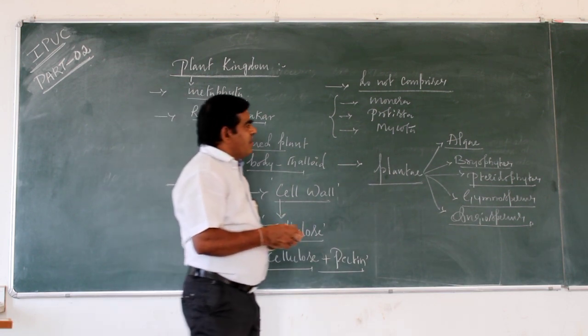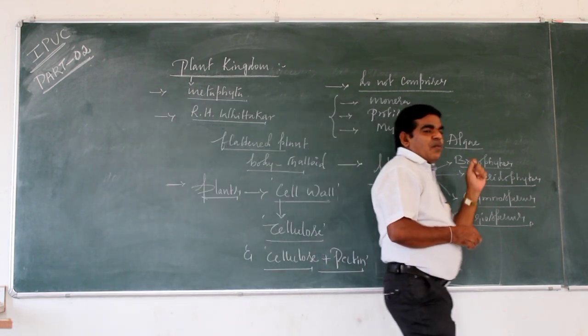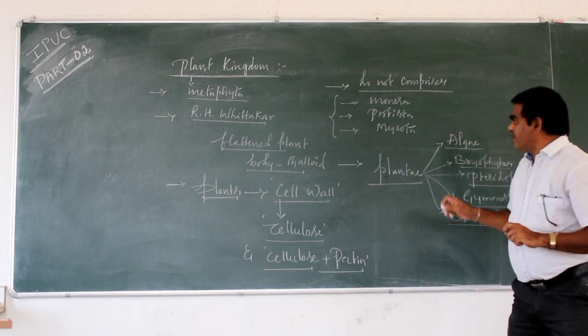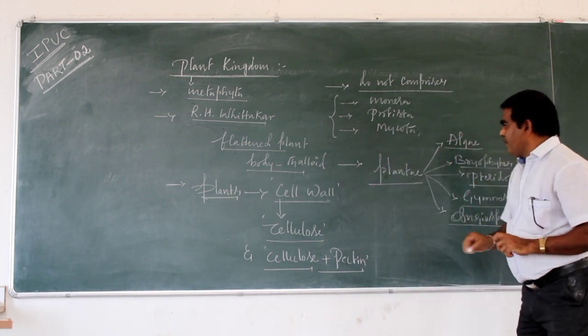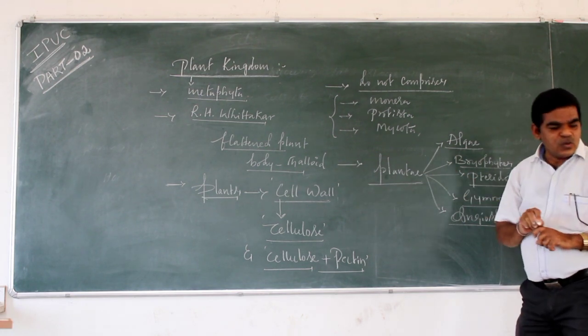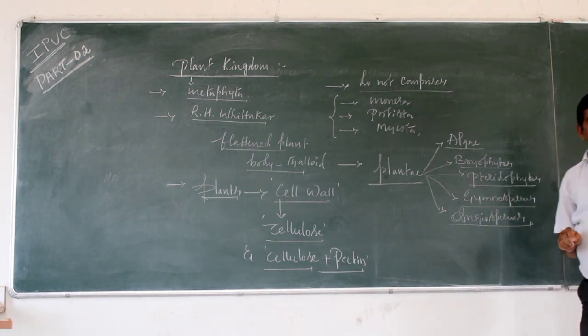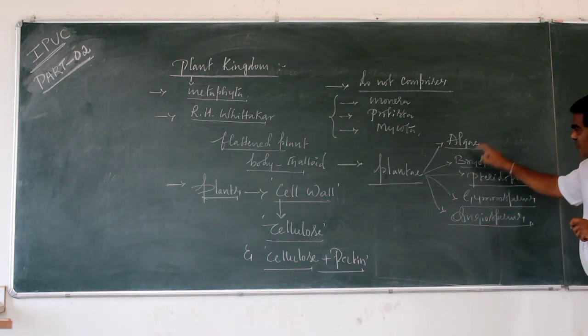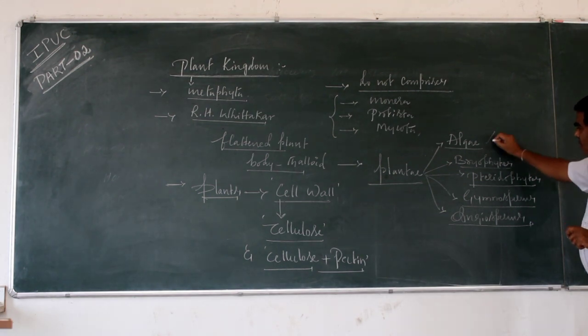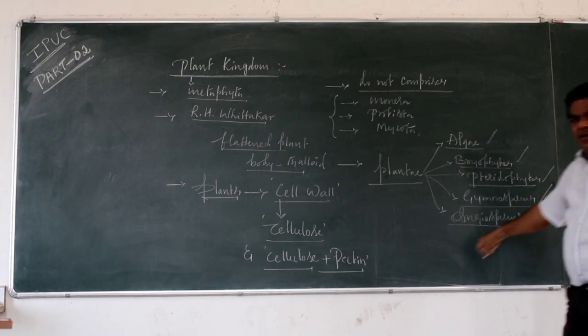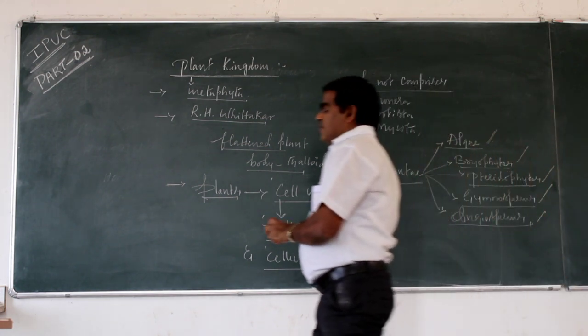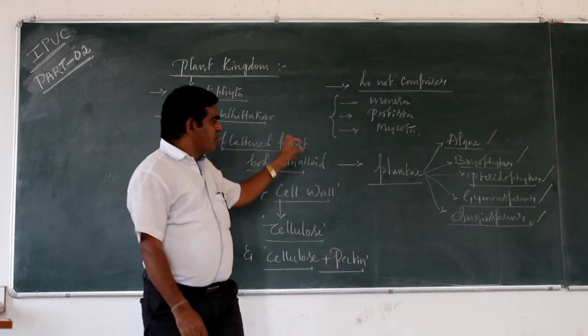The kingdom Plantae does not comprise Protista and fungi. Kingdom Plantae includes 5 divisions: algae, bryophyte, pterophyte, gymnosperms, and angiosperms.